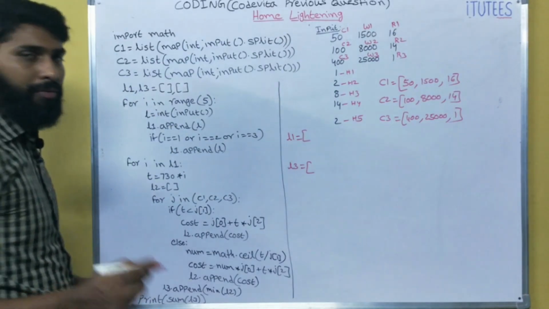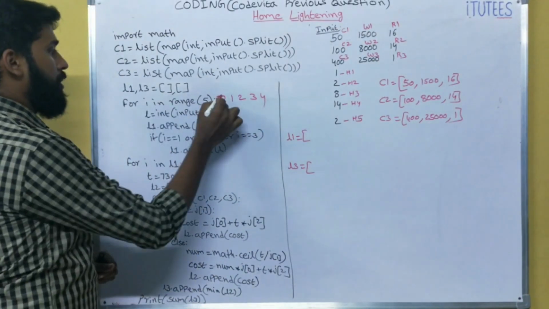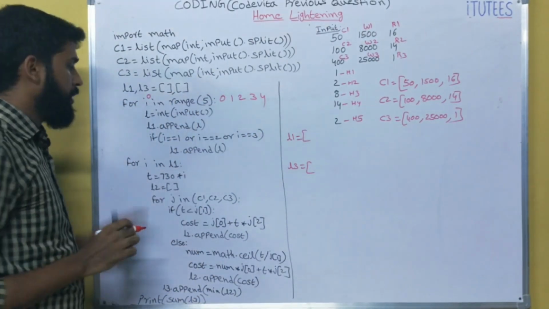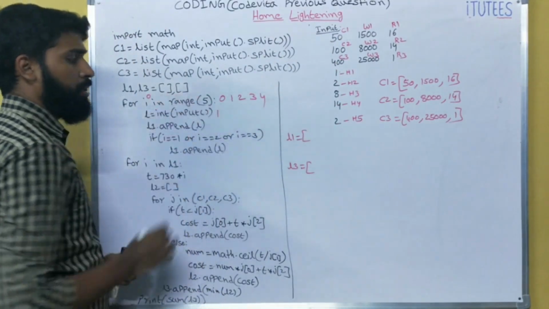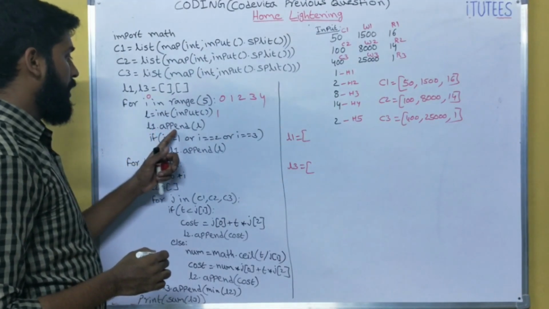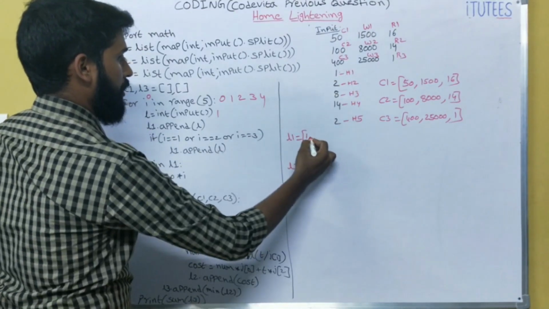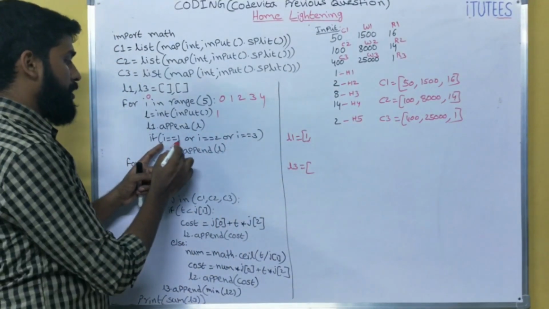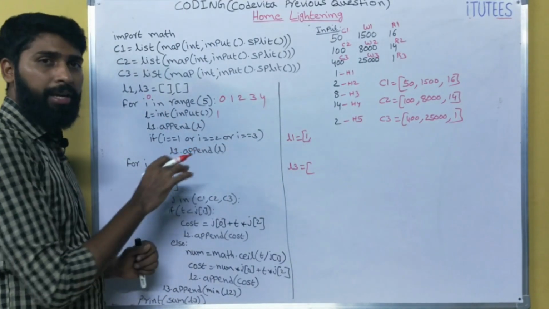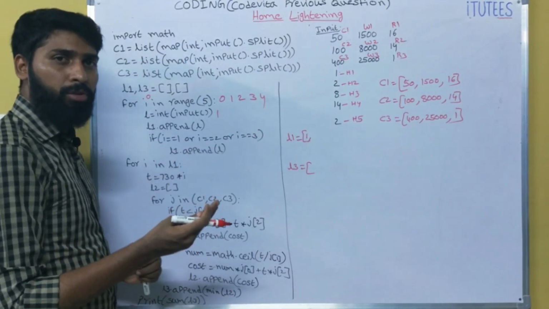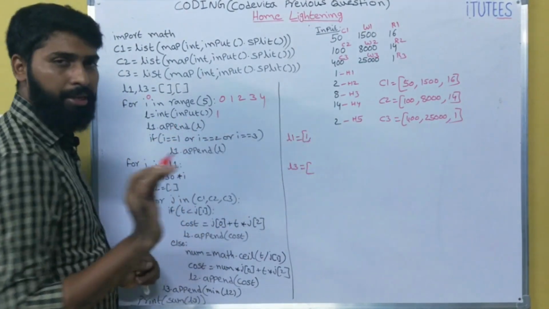For i in range of 5, what does that mean? 0, 1, 2, 3, 4. The first i value equals 0. So L equals int of input. What is the input here? 1. That means L equals 1. L1.append(L). So in this L1 I am going to append this 1. If i equals 1 or i equals 2 or i equals 3, I can append again. Why? Because the second room, third room, fourth room we have 2 bulbs. But here i equals 0, so we can add only one time.